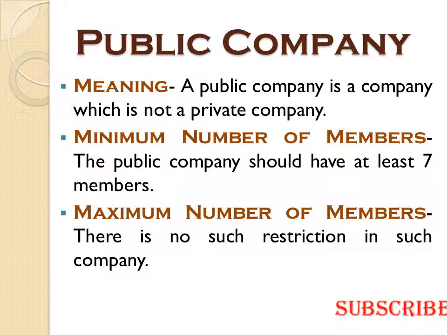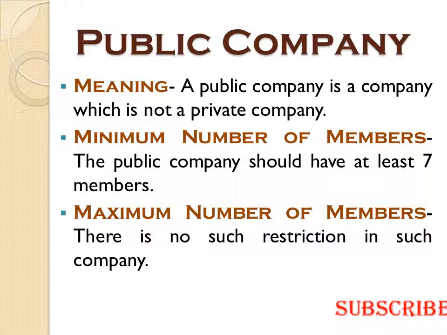Now, what is a public company? As per the Companies Act, a public company is a company which is not a private company. This is the basic definition of a public company given under the Act. So, how would you know what is a public company? It's a company which is not a private company.